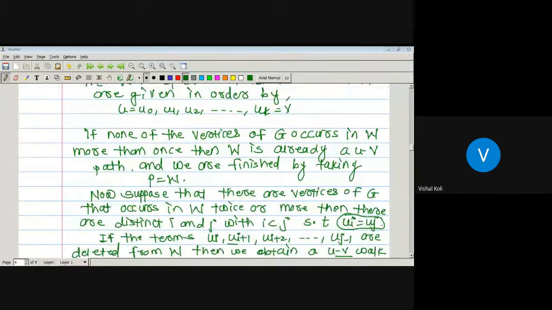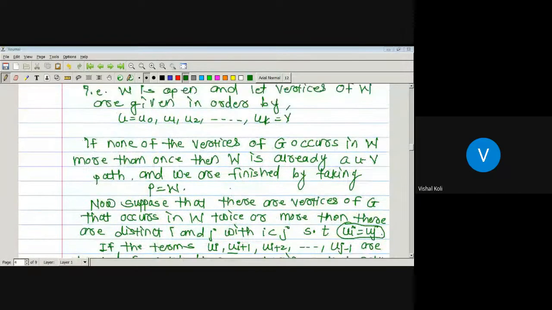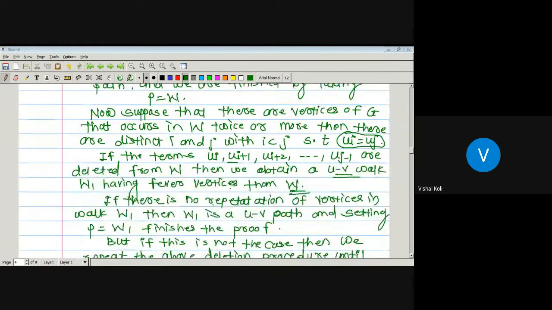But suppose some vertices are repeated in a UV walk. Suppose u0, u1, u2 up to uk are the vertices of the walk UV, and ui equals uj for some distinct i and j. Then whenever we arrive from ui to uj, there is no need for the vertices ui plus 1, ui plus 2 up to uj minus 1. Since we want a path, we have to delete these vertices.